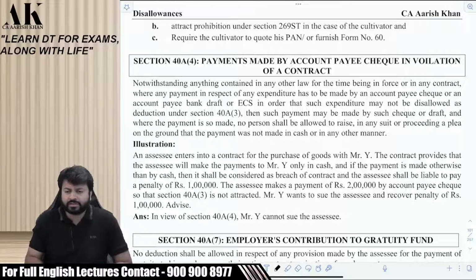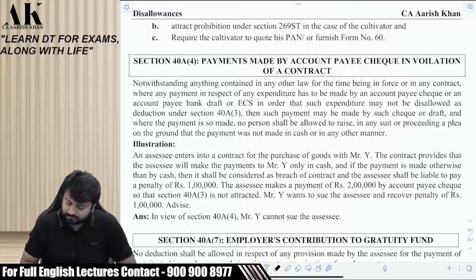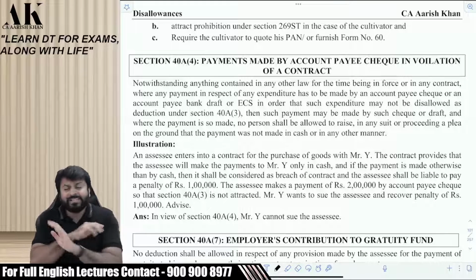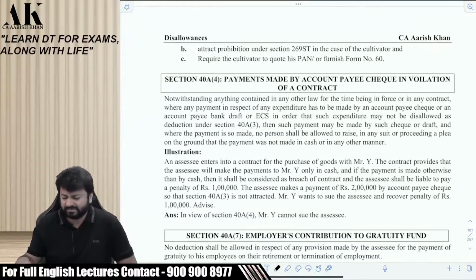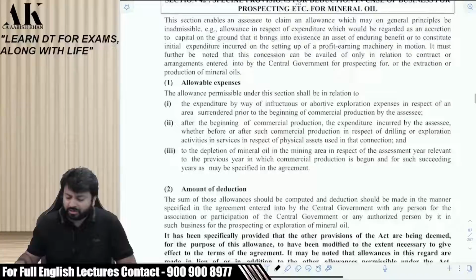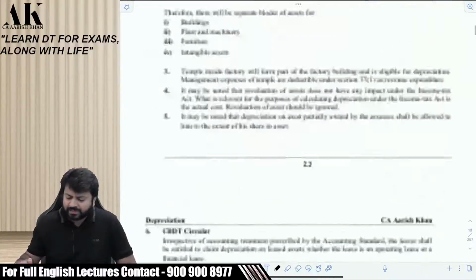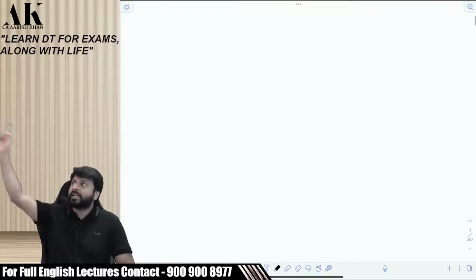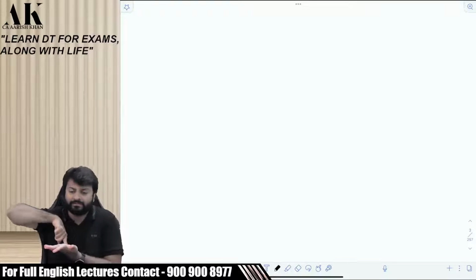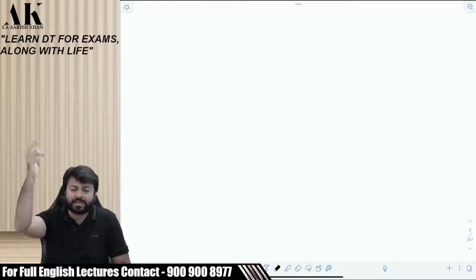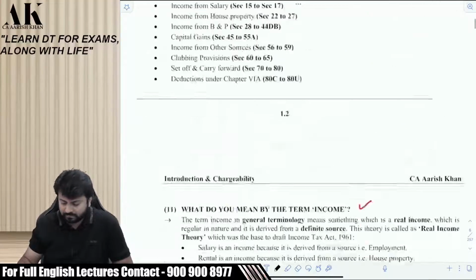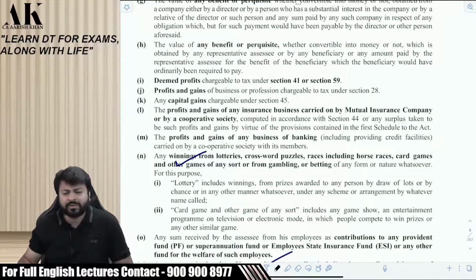You can read the first line of this section. What is written? Notwithstanding anything contained in what? Any other law. It means this section overrides other laws also. Therefore, these are the three types of notwithstanding clause. So, by default, the profits are supposed to be real, right? But if there is some section which is overriding this concept, then this can be overridden. Like 44AD, like 44ADA for professionals where 50% profits can be shown, right? For professionals, they have an option of 50% profits.